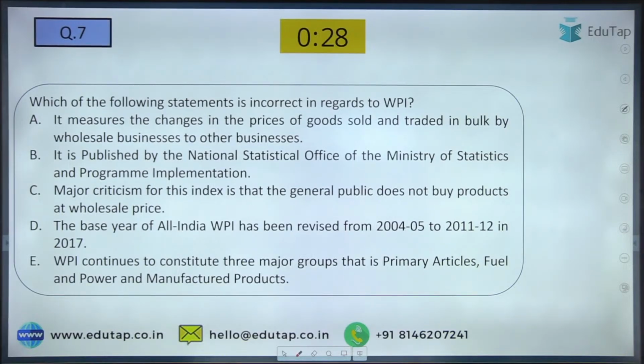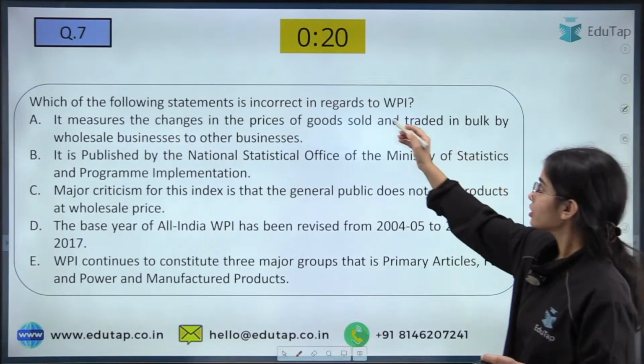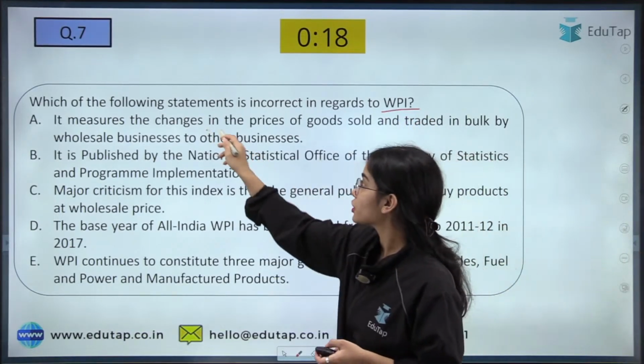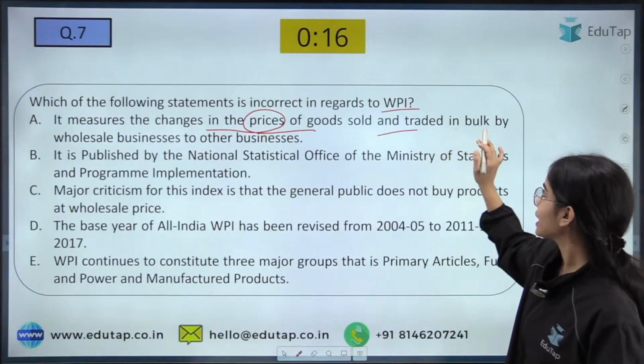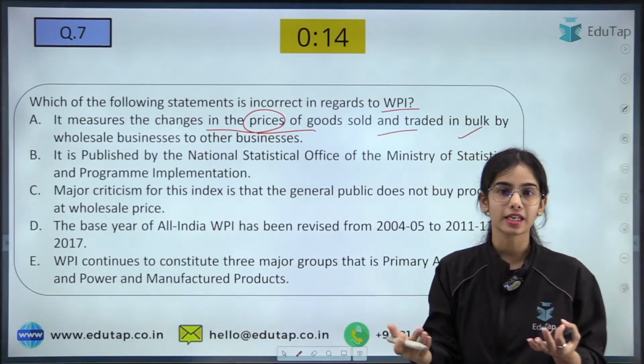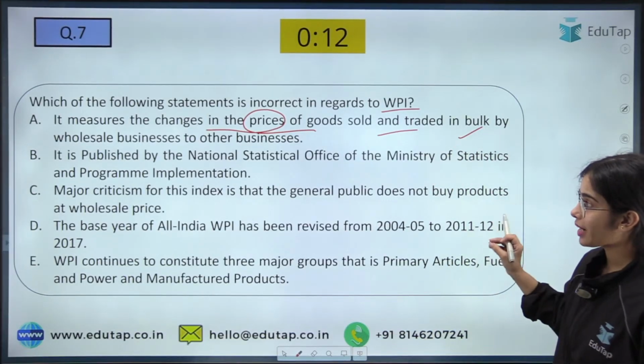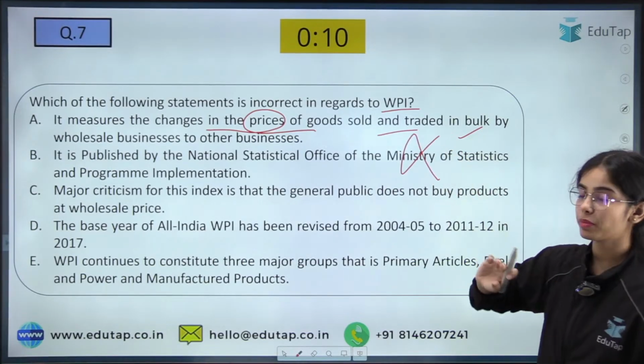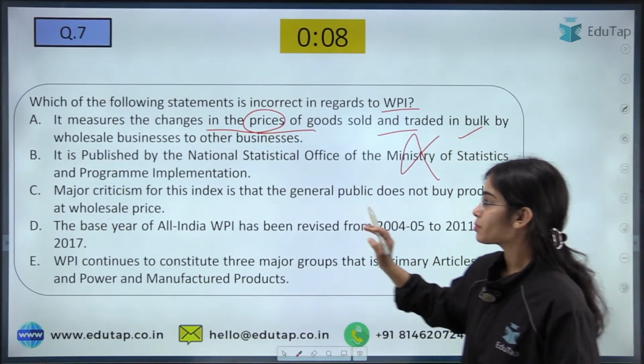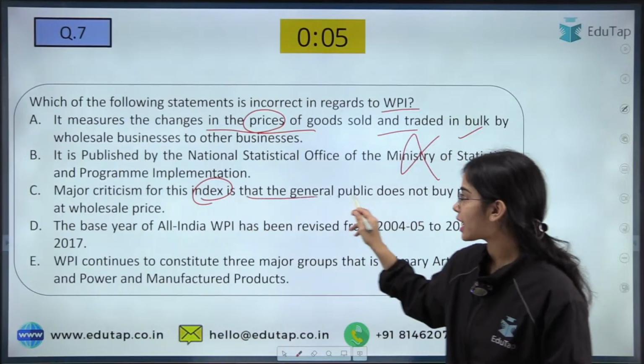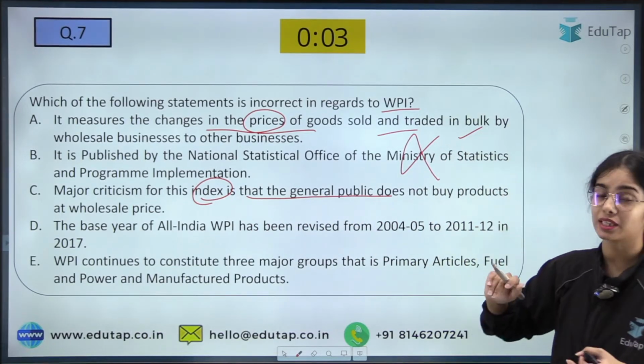Is anyone able to give the right answer to this question? In regard to the wholesale price index, it measures the changes in prices of goods sold and traded in bulk. Yes, it is regarding the wholesale, right? It is published by NSO? No, it is not published by NSO. Okay. Next, the major criticism of this index is that the general public does not buy products at the wholesale price.